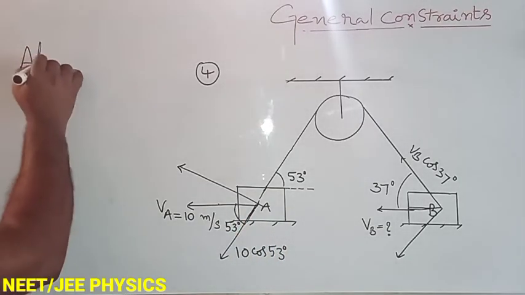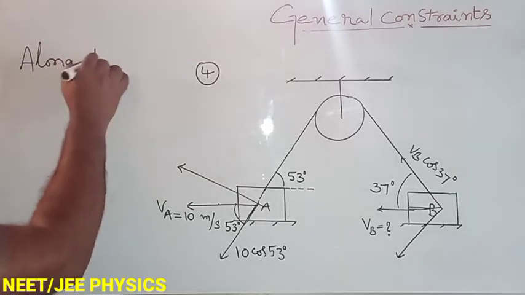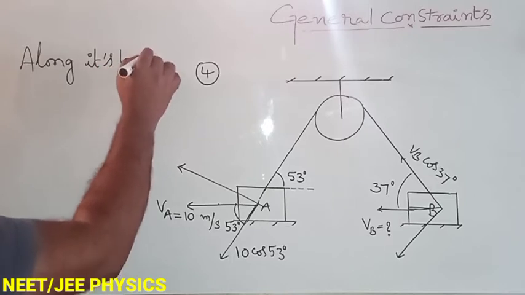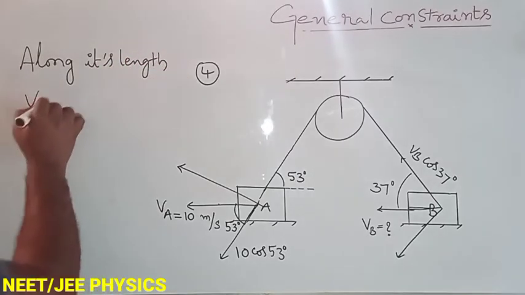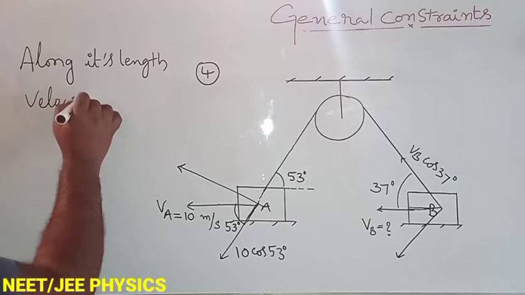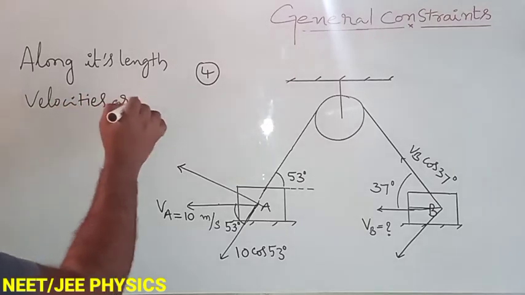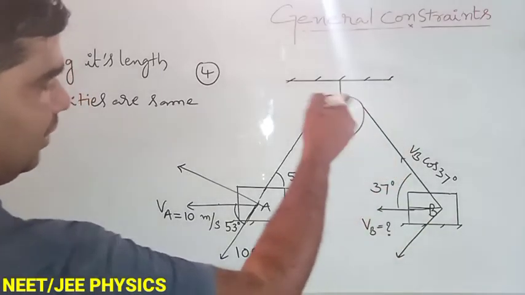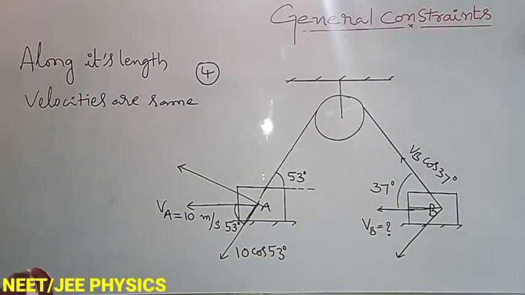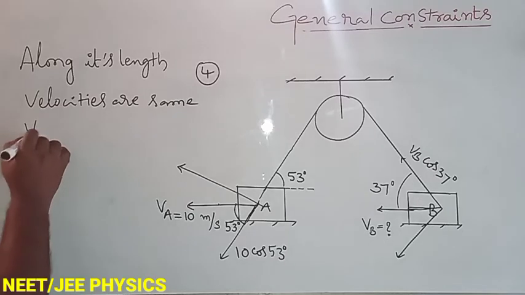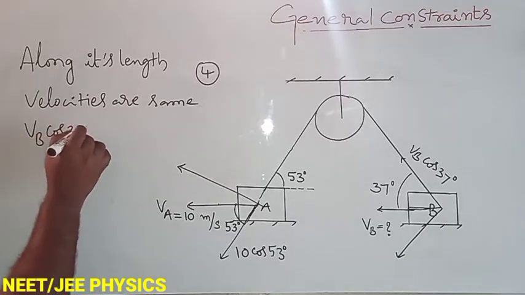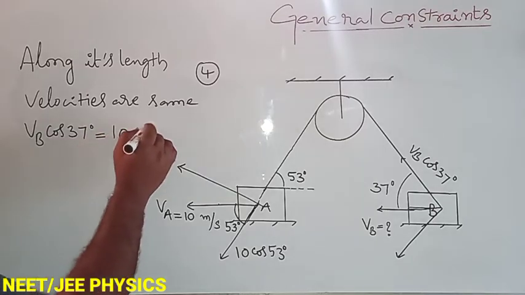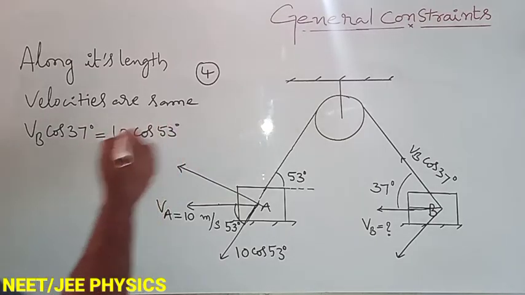Along its length, velocities are same. That's why this velocity and this velocity both are equal. Vb cos 37, which is equals to 10 cos 53.